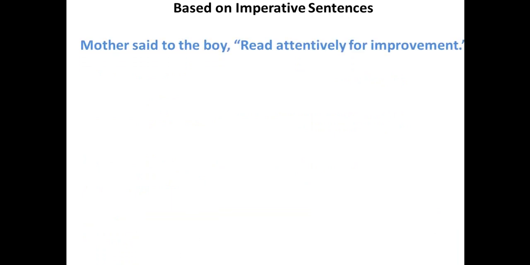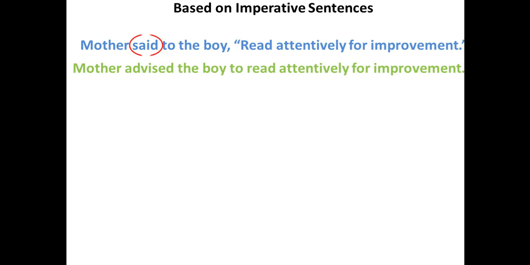So this is imperative sentence. We are going to look at some examples from imperative sentences that basically start with a verb, and this is the indirect one. Reporting verb is replaced by the word advised. Inverted comma is replaced by to, and finally to is followed by the base form of the verb that comes from direct speech and takes an infinitive form.